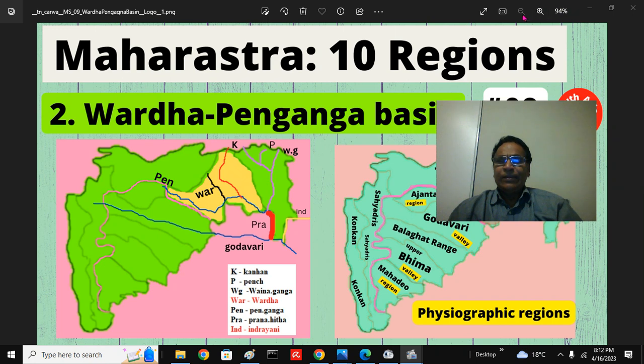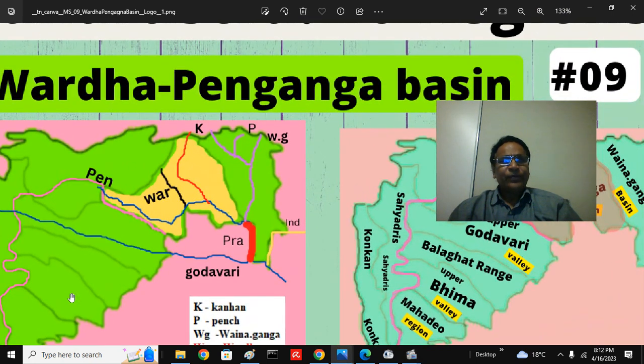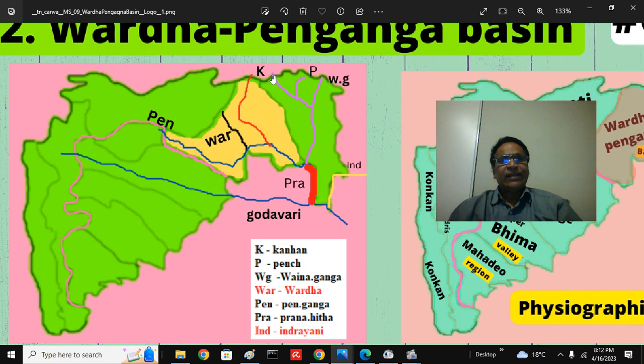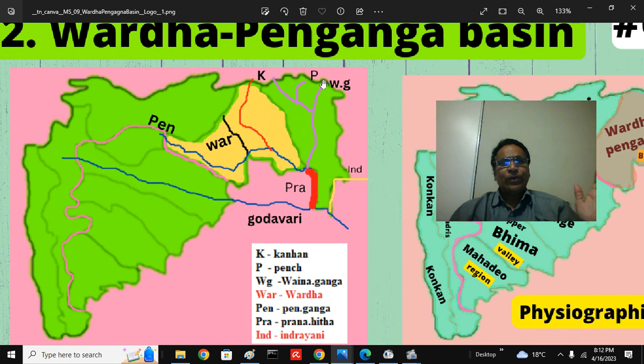Before we look at them a little further, we can see here the Godavari river, and next we'll look at the Wainganga Basin. I have given the rivers here: the Kanhan river, Pench river, and Wainganga, the Kanhan and Pench being tributaries. This red one is the Wardha river, and this is the Penganga river. The black line just separates these regions into a western part and an eastern part. This is the actual river, you can see.